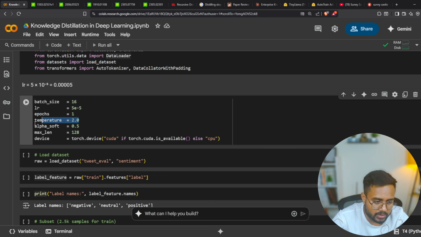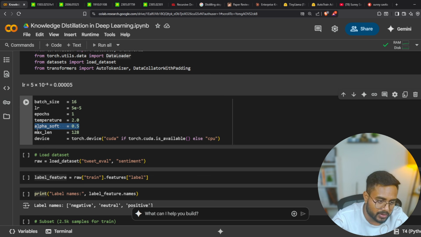The temperature value, again, is a part of that loss, the knowledge distillation loss. The temperature value I'm keeping as 2. There would be a range of it, I think minus 2 to 2. Okay, we'll check about it. Then alpha soft, again, is a value for that formula itself.